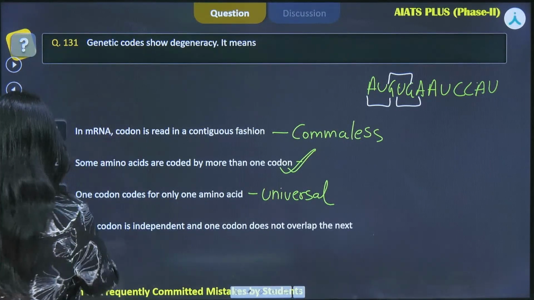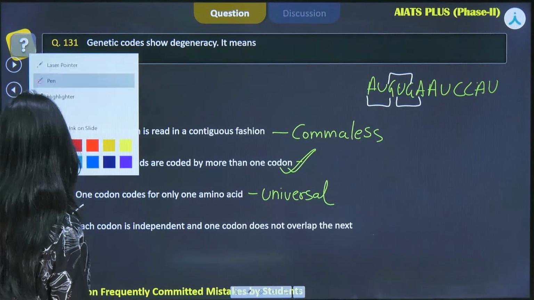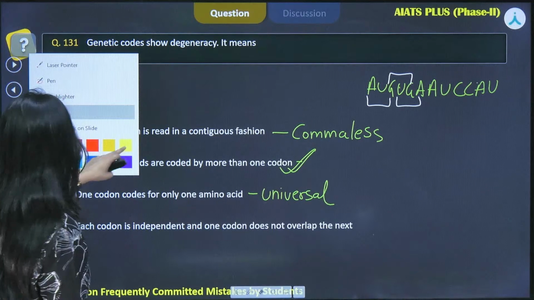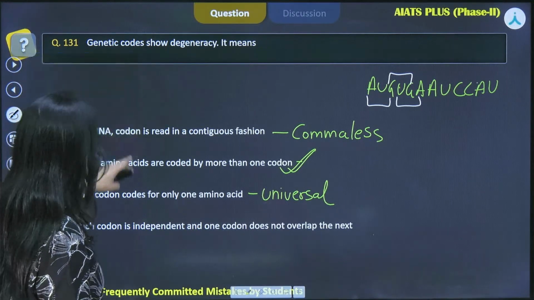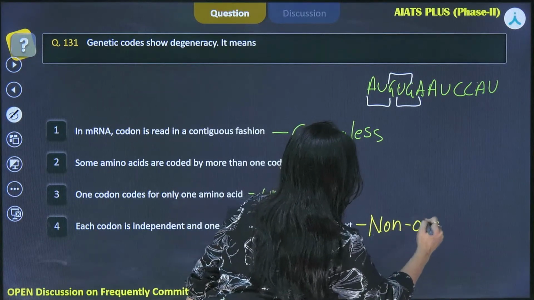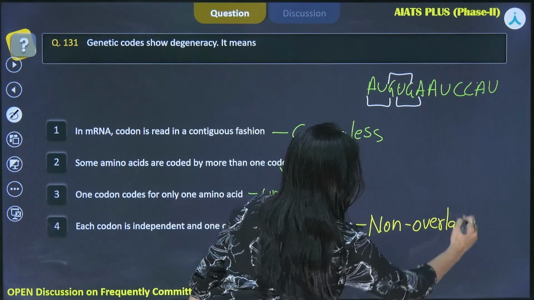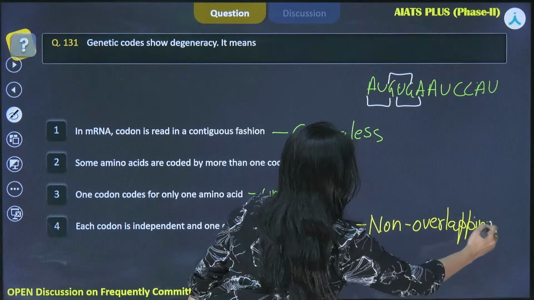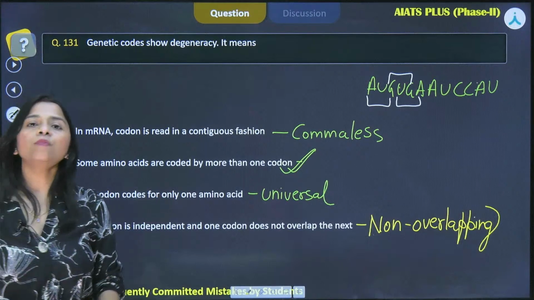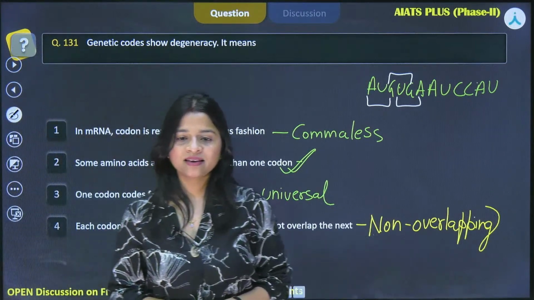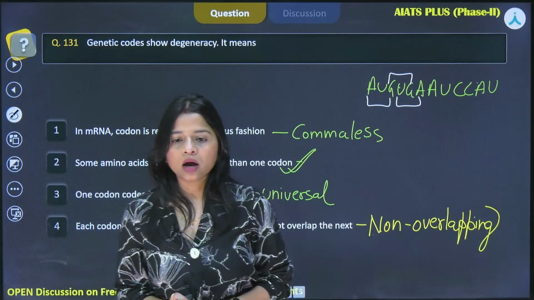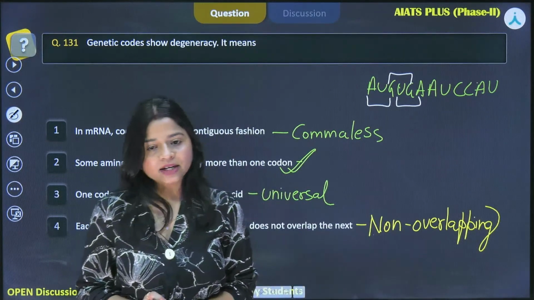So this is the universal nature, and this characteristic feature is that the genetic code is non-overlapping. Okay, so here we have the correct answer for the given question, and I hope the concepts are clear with you. Ma'am, GUG an ambiguous codon. Yes, that is also true.